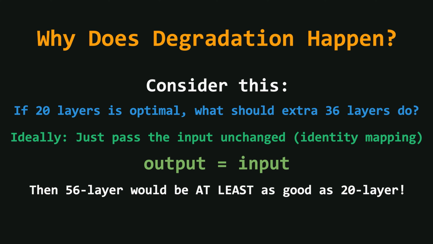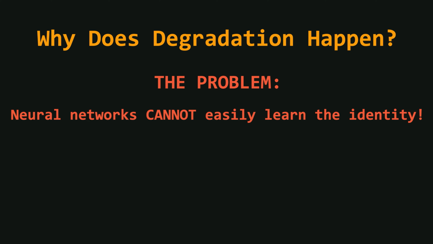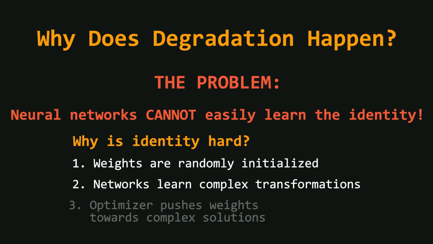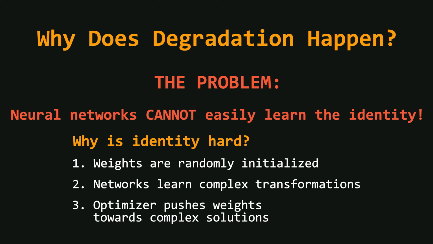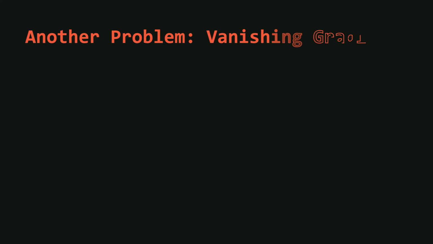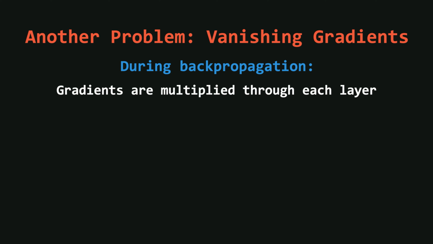However, in practice, a plain neural network cannot easily learn identity mappings because the weights are randomly initialized. The network naturally learns complex transformations, and during optimization, the weights are pushed towards non-trivial solutions rather than simple identity functions. On top of this, there is a second major issue, the vanishing gradient problem.